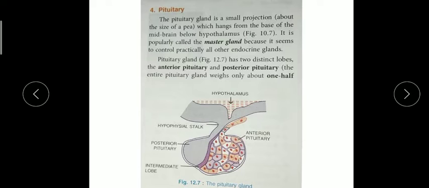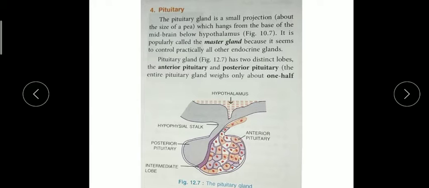For example, one part of the pituitary, which is called the anterior pituitary, secretes the gonadotrophic hormones, which stimulate or activate the gonads so that the gonads are able to produce hormones like testosterone, estrogens and others. So like this, others also.